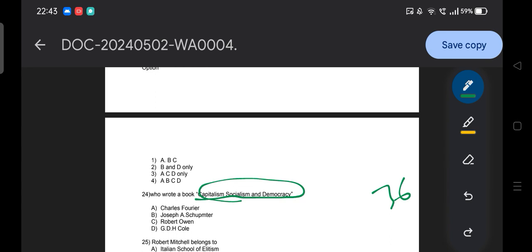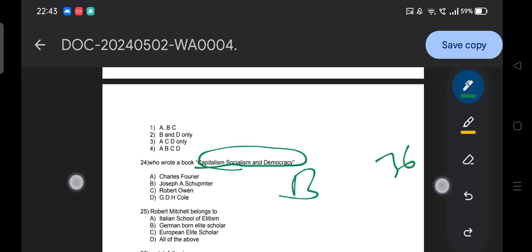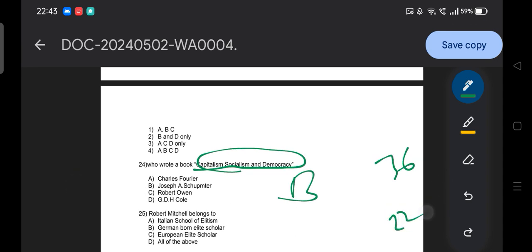And guys, the time is off. So option B, Joseph A. Schumpeter wrote the book Capitalism, Socialism and Democracy. Then next question: Robert Michels belonged to option A, Italian school of elitism; option B, German-born elite scholar; option C, European elite scholar; option D, all of the above.